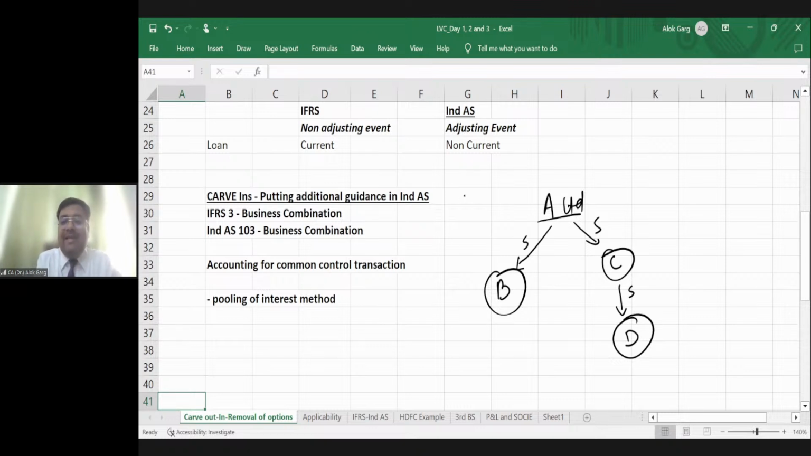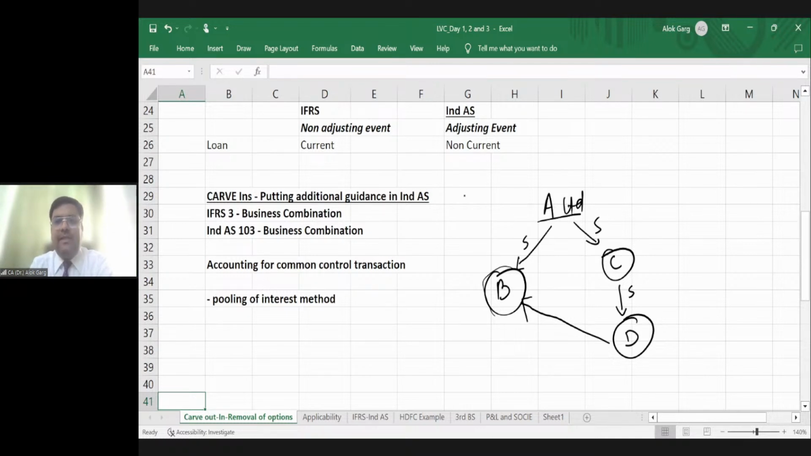For example, D is acquired by B. Earlier, D was the subsidiary of C, but now D is acquired by B. So D becomes subsidiary of B. So now this B, who was the uncle of D, becomes father of D. Am I right? So in this scenario, the father has been changed.